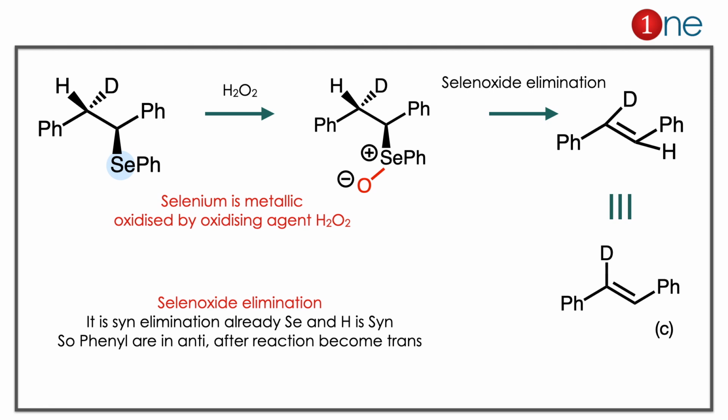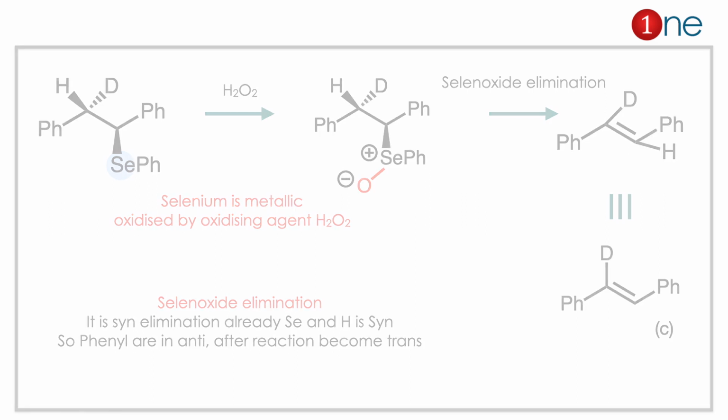Here you have to learn two important things. One is selenium oxide elimination. Selenium oxide elimination is like oxidation of selenium and abstraction of a proton. Selenium oxide is eliminated as PhSeOH. It's kind of a phenol analog. The second thing is that selenium oxide elimination is a syn elimination. If the reactants are not in the syn fashion, you have to redraw to syn and identify the product here.